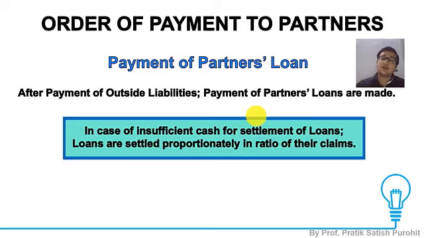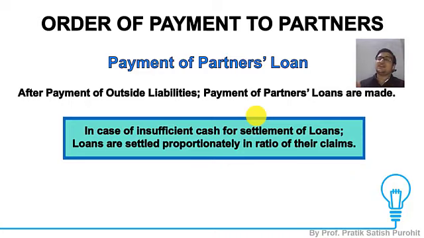Now in this case, on selling of assets, I've got 50,000 rupees. Out of that 50,000 rupees, I have paid 40,000 rupees to settle my liabilities. Now what is left with me is only 10,000 rupees. Against that 10,000 rupees, I have partners' loan of 20,000 rupees. The bifurcation of the 20,000 is that A has given a 5,000 loan and B has given a 15,000 loan, and the partners' capital of 50,000 rupees, with A and B having their claims as 25,000 each.